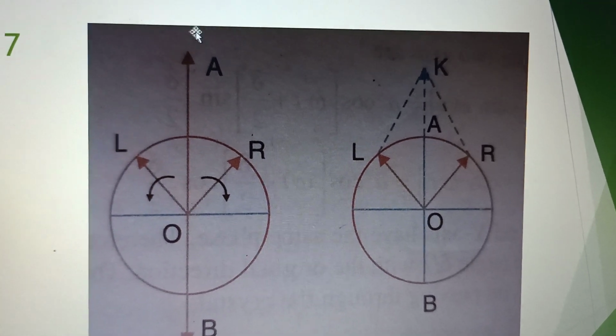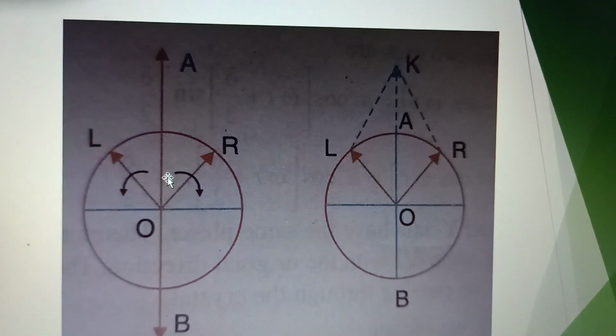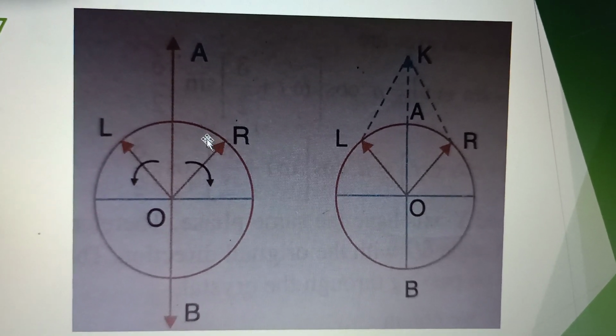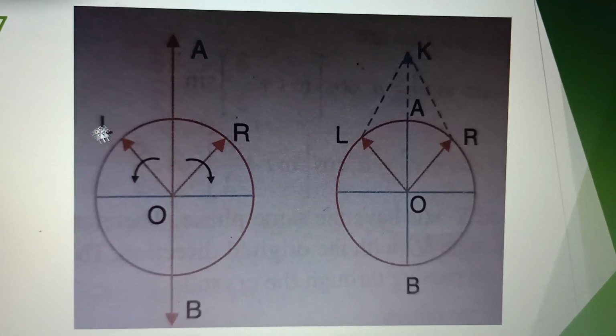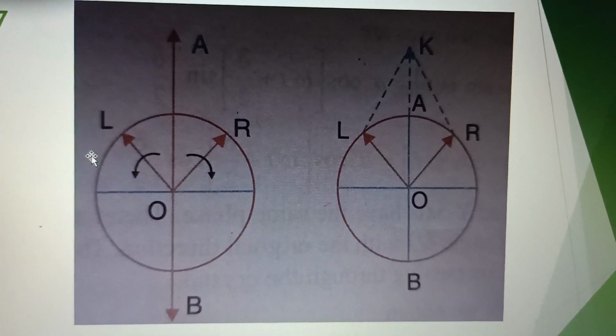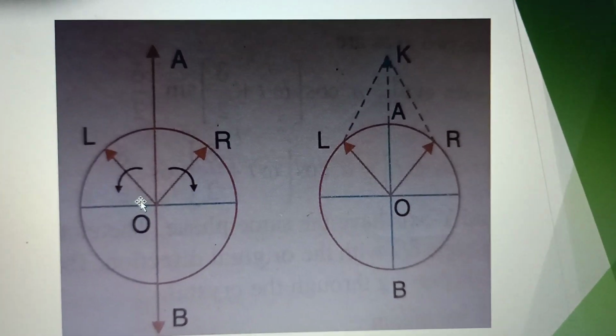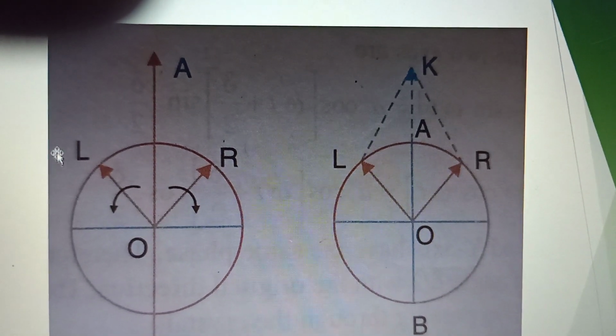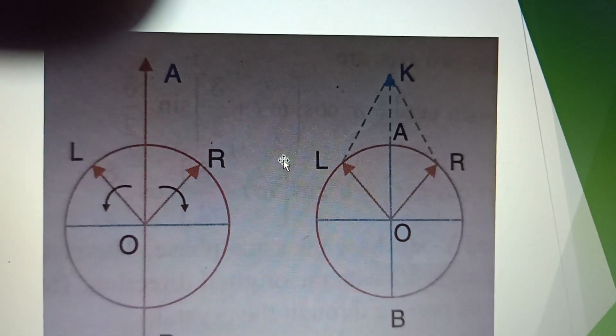See, OA incident direction and clockwise vibration and anti-clockwise vibration represented by OR and OL respectively.